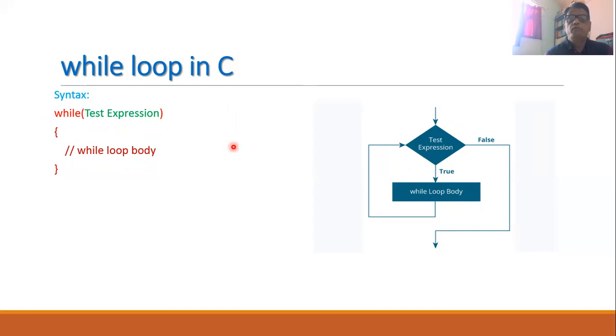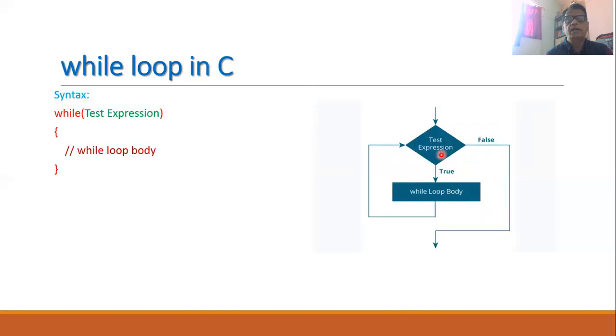Now let us see the semantics of this while loop. You will find that in the while loop, initially the test expression is evaluated. The test expression must return either a 0 or a non-zero value. That is, whenever it returns a non-zero value, the expression value is treated as true. And in that case, the while loop body is executed and the control of execution is again transferred to the test expression.